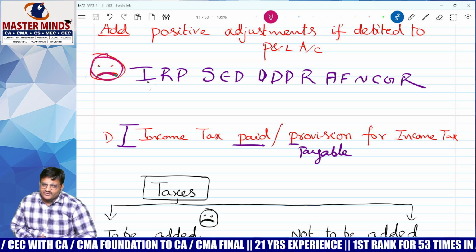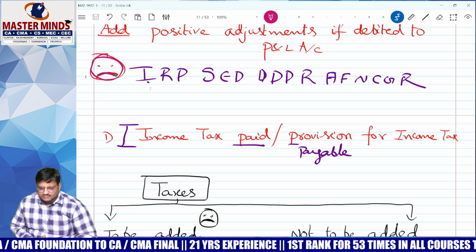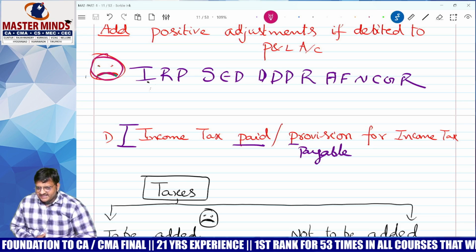Okay, these are the positive adjustments. Tell me the negative adjustments.